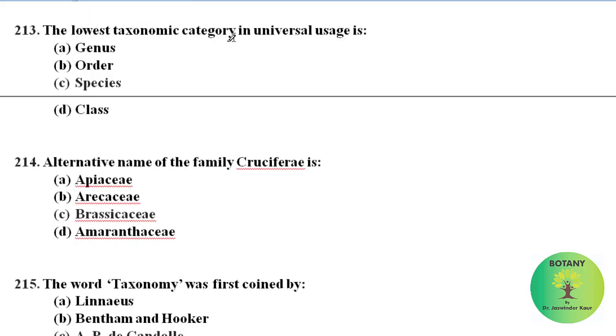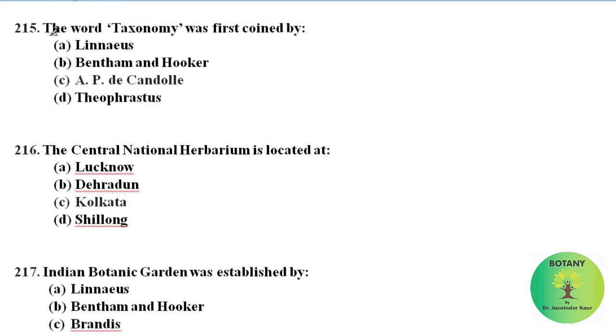The lowest taxonomic category in universal usage is the species. Alternative name of family Cruciferae is family Brassicaceae. The term taxonomy was first coined by A.P. de Candolle, that is Augustin Pyramus de Candolle, and he coined this word taxonomy in the year 1813. The Central National Herbarium is located at Kolkata.